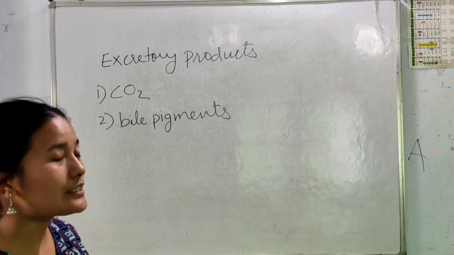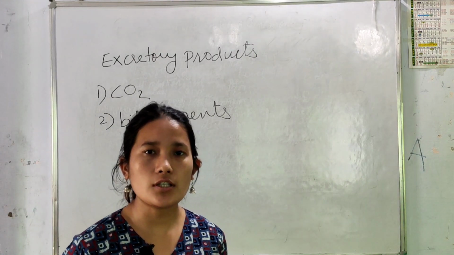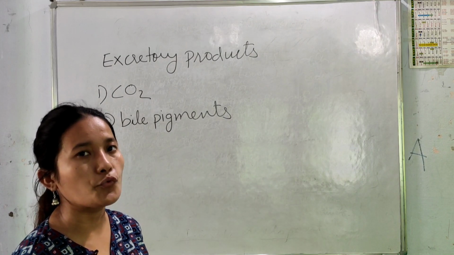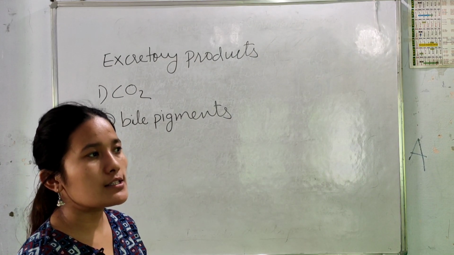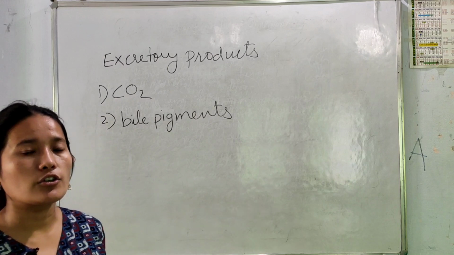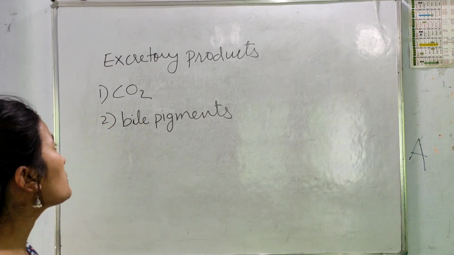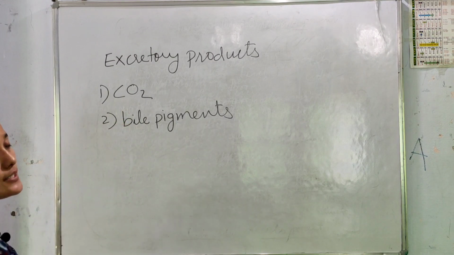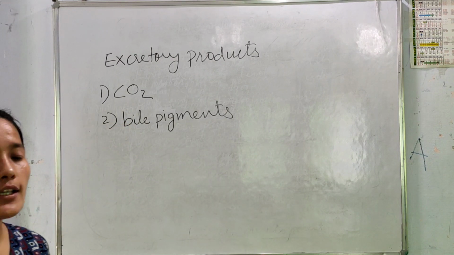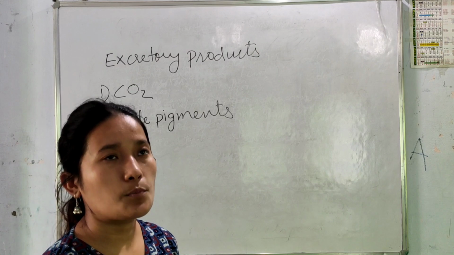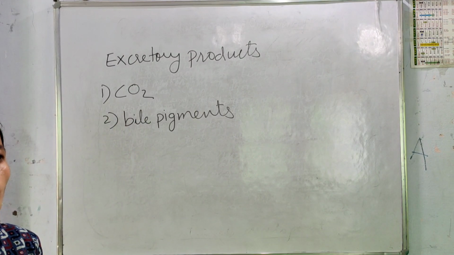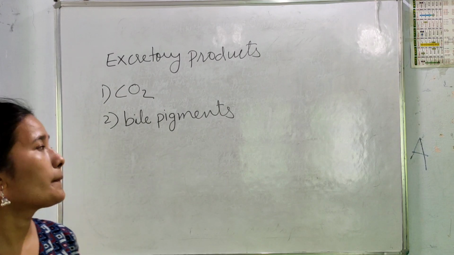Okay, so we have already discussed the nitrogenous waste products produced in our body which need to be removed, or else they can have a lethal effect on human health. The next excretory product is carbon dioxide. Carbon dioxide is produced during respiration and is removed with the help of lungs.